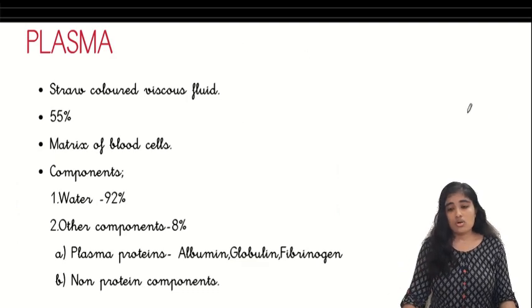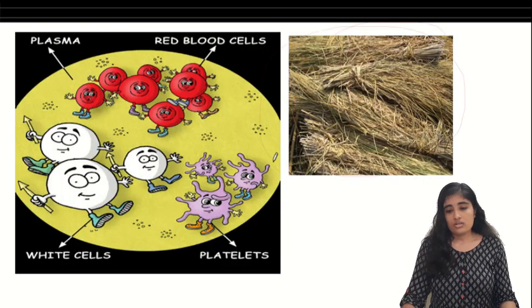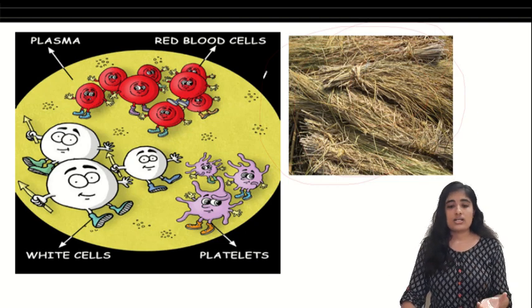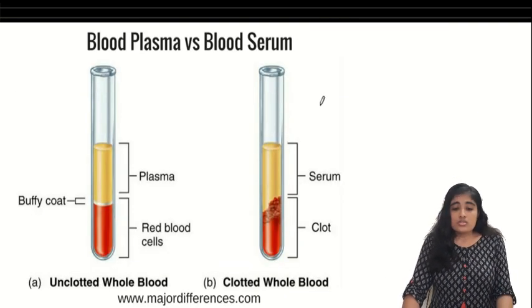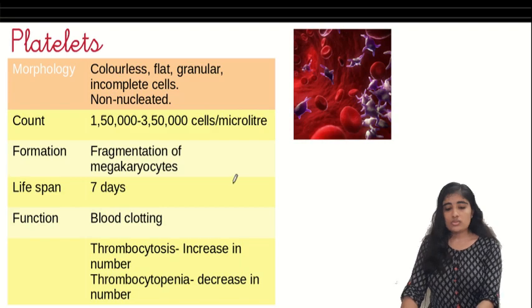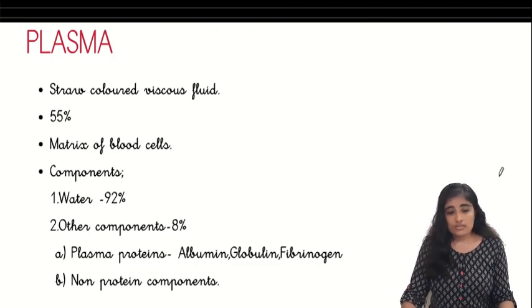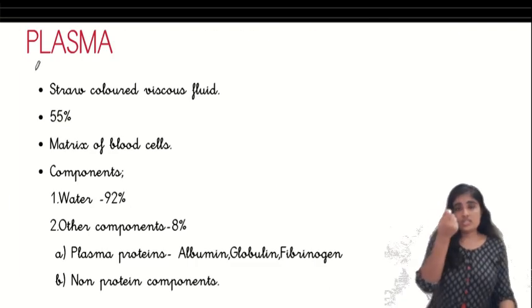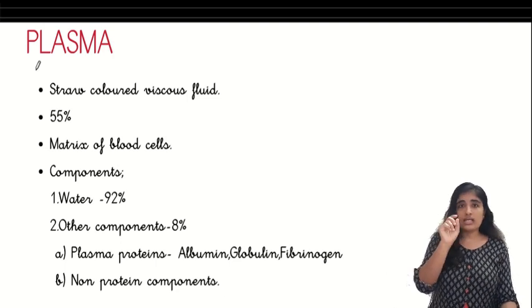You know what a straw is? See, this is a straw. It's what is left after drying wheat, rice, etc. It's called a straw. So we come to know that it is a straw-colored fluid. Again, when we touch it, it is viscous. Viscous means it's kind of slippery and thick.